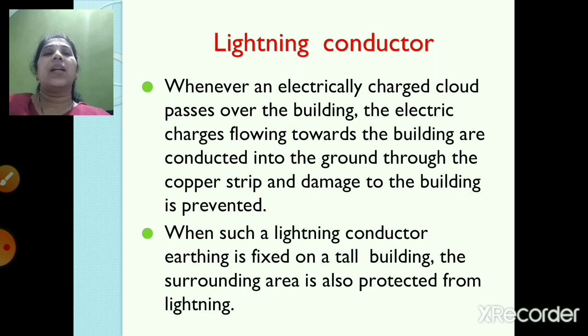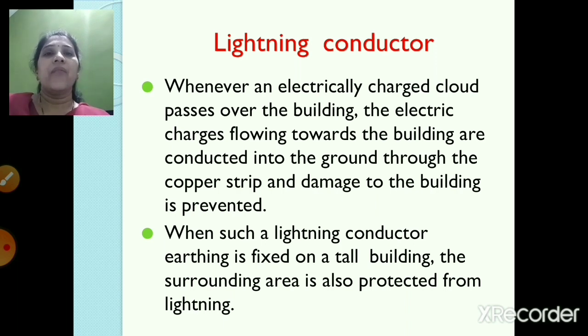Now, whenever the electrically charged cloud passes over the building, the electric charge flowing towards the building is conducted into the ground through the copper strip and the damage to the building is prevented. And when such a lightning conductor earthing is fixed on a tall building, the surrounding area is also protected from the lightning. Suppose this lightning conductor earthing is fixed in your building, then the area surrounding your building also will get protected from the lightning strike. So this is a good advantage of it.